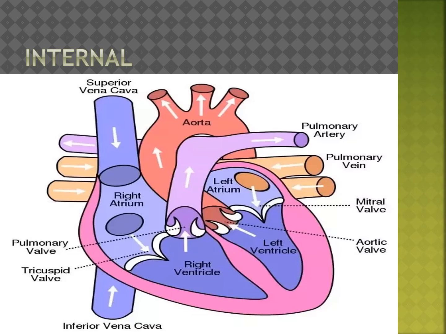On average, 5 liters of blood is pumped by our heart per minute. Our heart pumps 5 liters of blood in 1 minute.